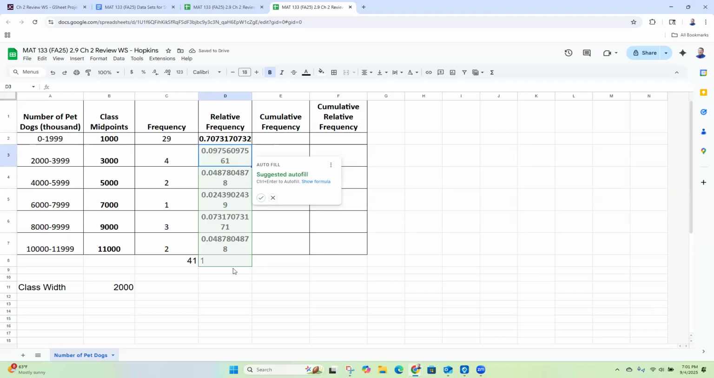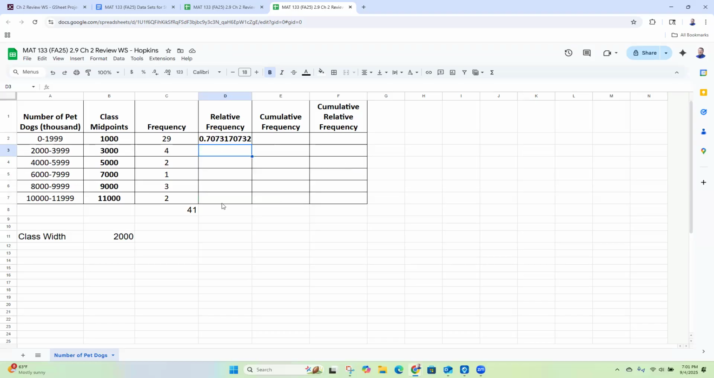And then Google Sheets says, hey, do you want to copy all these down? You're close, Google. I don't want this one down here, so I'm going to reject your suggestion. I want just these ones filled in. So if I copy this formula down, there's all my relative frequencies.